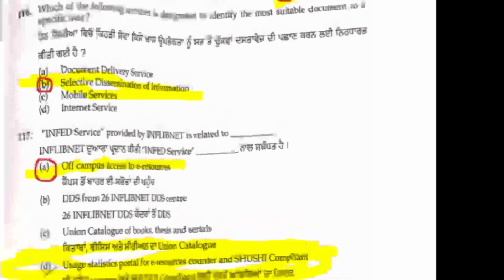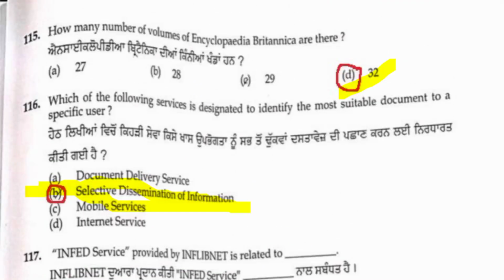Question number 115. How many volumes are in Encyclopedia Britannica? Encyclopedia Britannica consists of 32 volumes, friends. Important, previous question. So Britannica consists of 32. Out of the four options, D is the correct answer. 115 D.